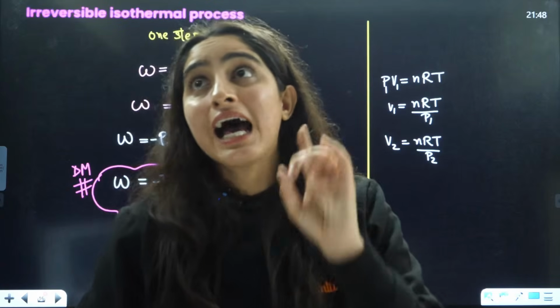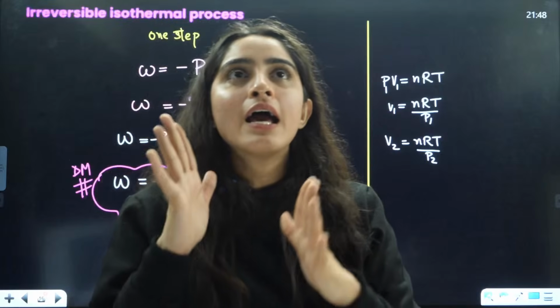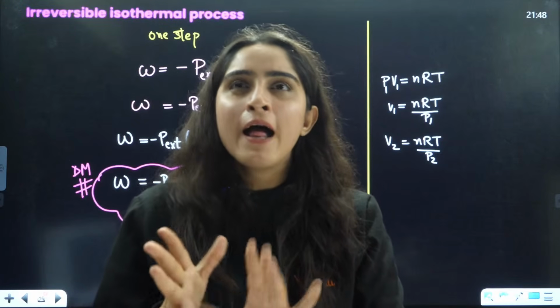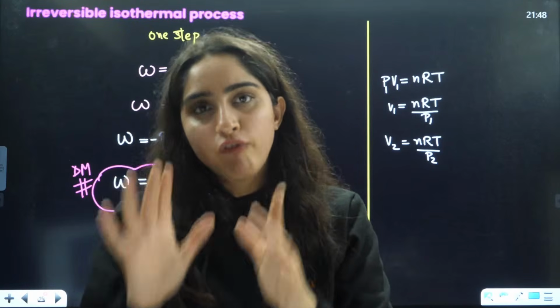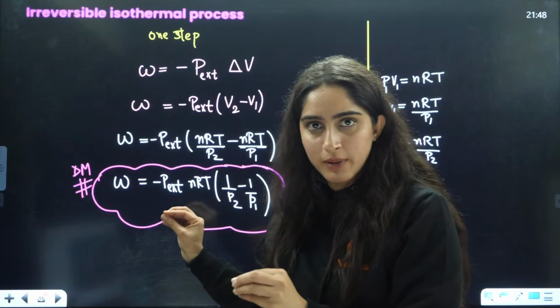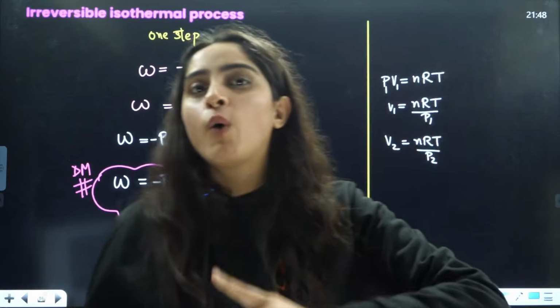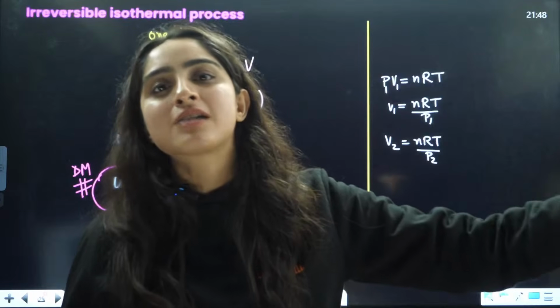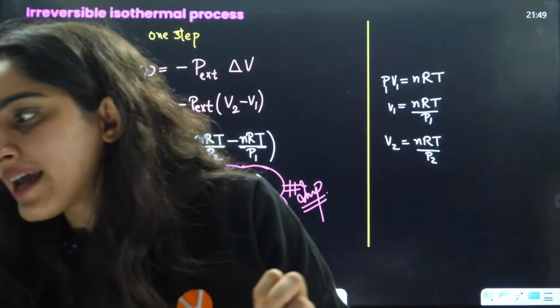In isothermal they will ask you work, and in adiabatic they will ask you the final temperature. So firstly we are going to learn about isothermal, reversible, irreversible, and other works also. Adiabatic work we will learn after we study enthalpy and heat capacity. Understood?